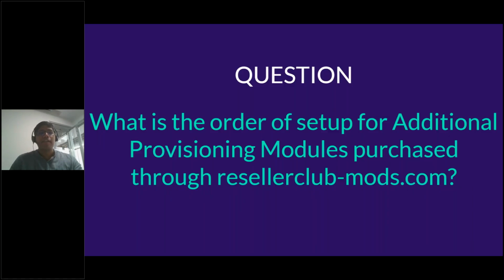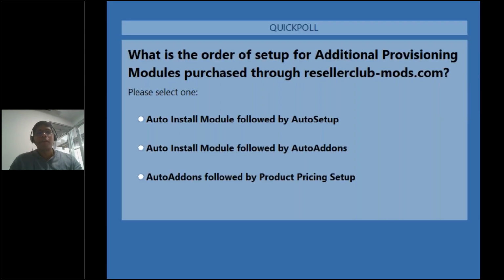What is the order of setup for additional provisioning modules purchased through Reseller Club mods? Now, again, this is something that I stressed on during the walkthrough, and hopefully most of you get this right again. What is the order of setup for additional provisioning modules purchased through Reseller Club mods?